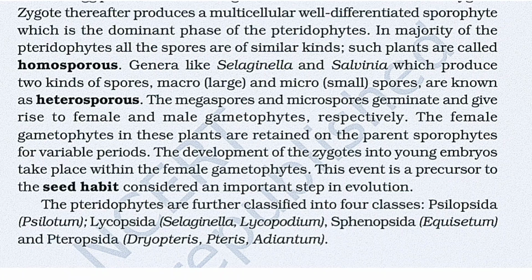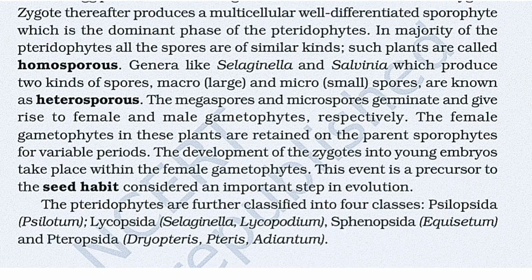Genera like Selaginella and Salvinia, which produce two kinds of spores, that is macro (large) and micro (small) spores, are known as heterosporous. The megaspores and microspores germinate and give rise to female and male gametophytes respectively. The female gametophyte in these plants is retained on the parent sporophyte for variable periods. The development of the zygote into young embryos takes place within the female gametophyte. This event is a precursor to the seed habit, considered an important step in evolution.